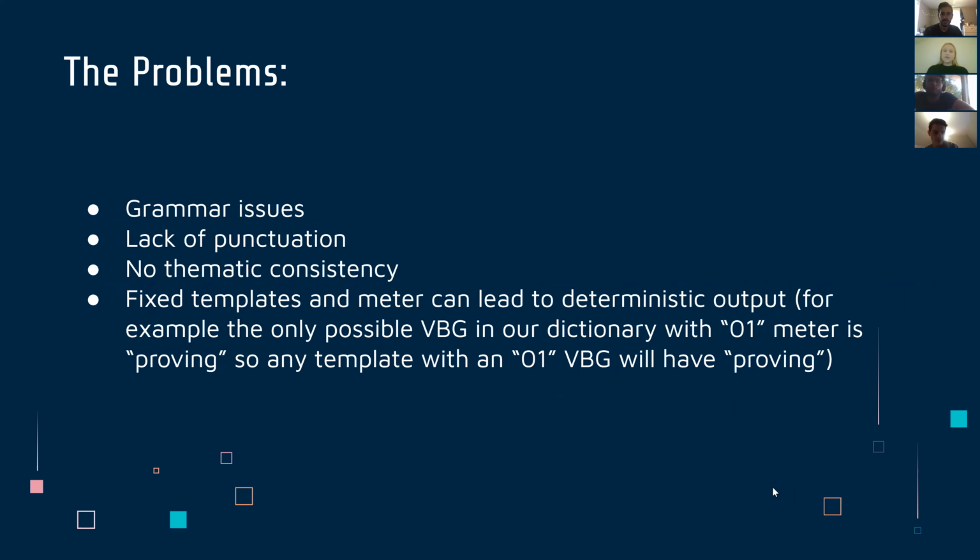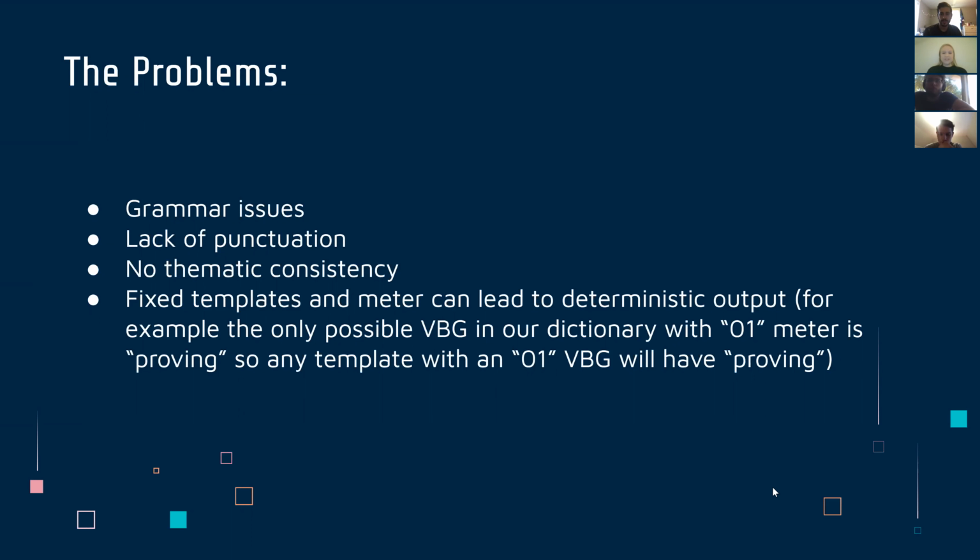So to move on from that, some of the problems that we had, as you can see in the previous slide, were issues with grammatical problems, such as "a oxen." There needed to be an agreement between "a" and "oxen," for example. Additionally, we had a lack of punctuation, which not only created problems grammatically, but also prevented us from having the human effect that punctuation creates in a piece of poetry. We also lacked thematic consistency between different lines of the poetry.